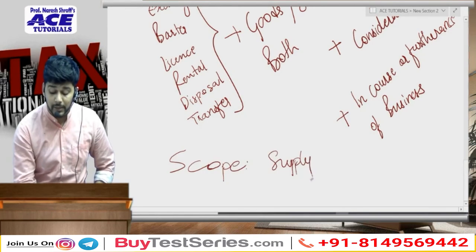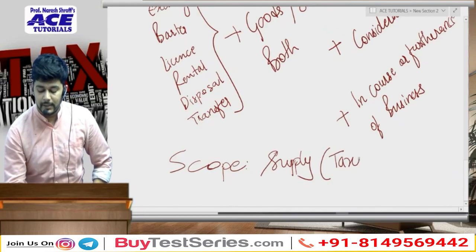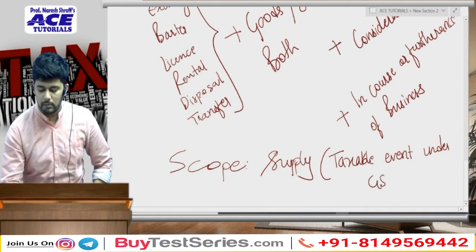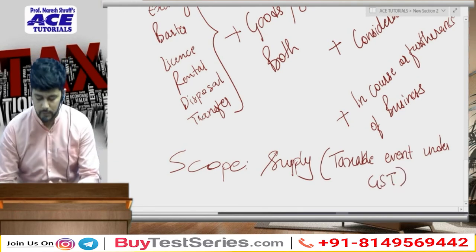And what is supply? Supply is the taxable event under GST.